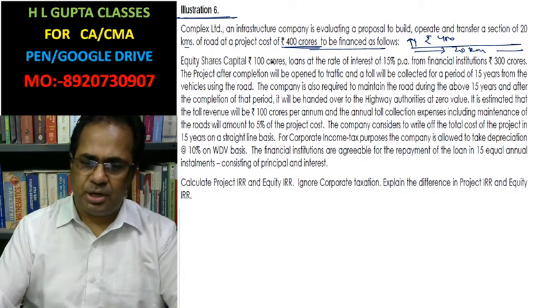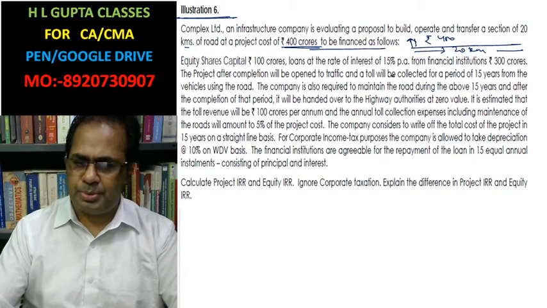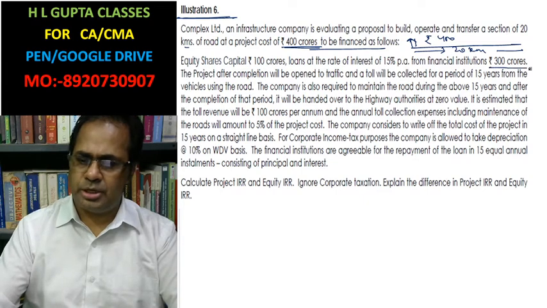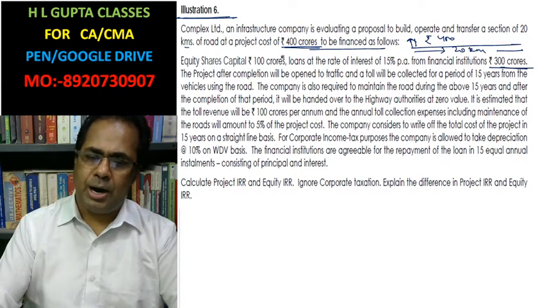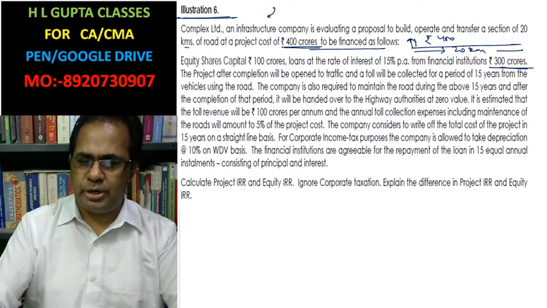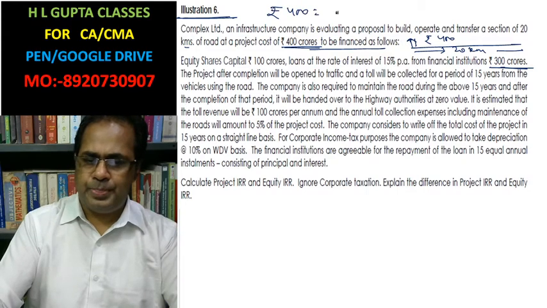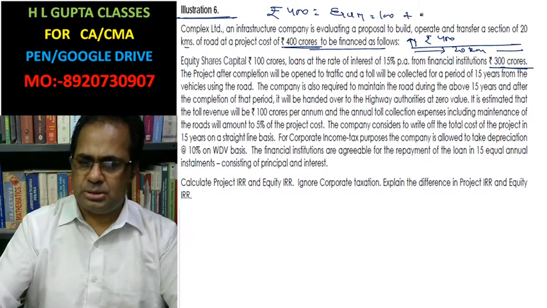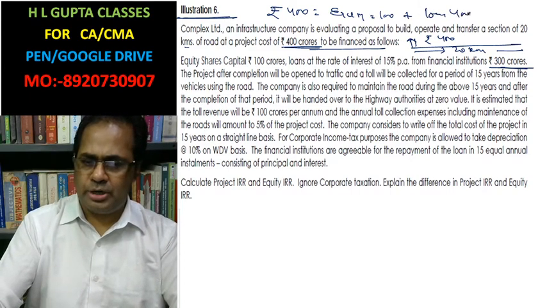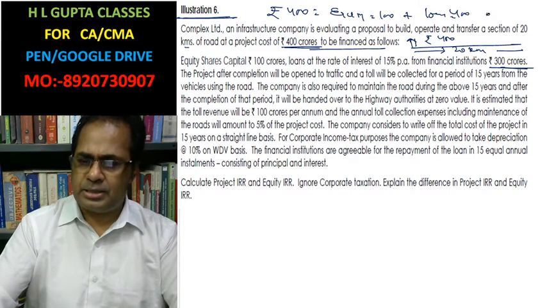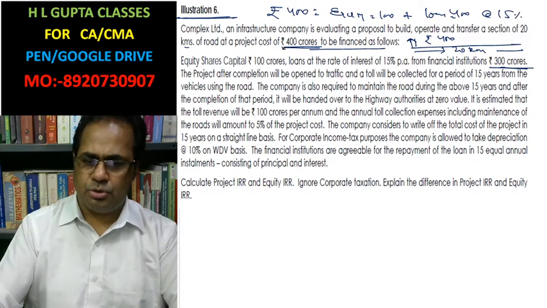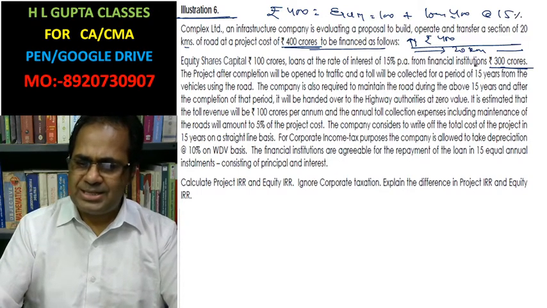Equity share capital is 100 crore, and the loan at a 15% interest rate is 300 crore from a financial institution.